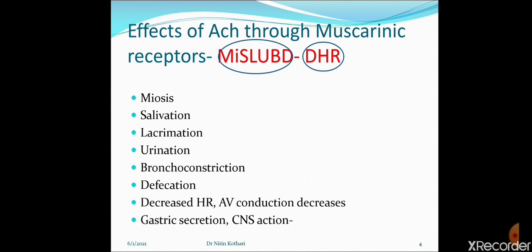So MISLOVE is because of M3 receptor stimulation, DHR is because of M2 receptor stimulation, and because of M1 receptor stimulation, gastric secretion is increased and CNS actions are also seen.